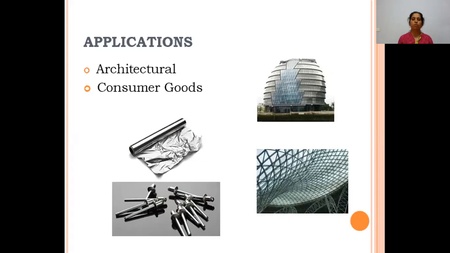Next, the consumer goods. We have aluminum which is used in consumer goods, like hardware, where you can see the nuts and screws there, and aluminum foil which is used for packing foods. Mainly this is used for packing chapatis. I hope you know it.